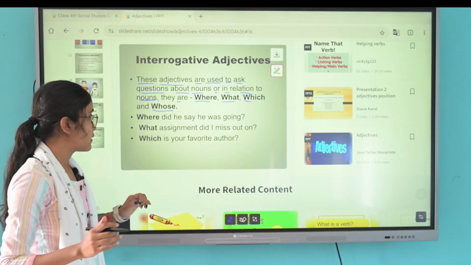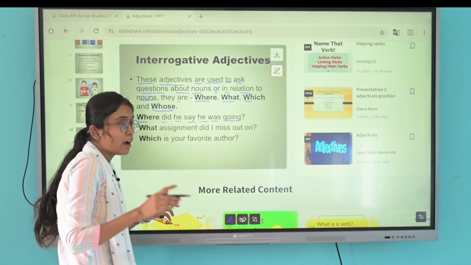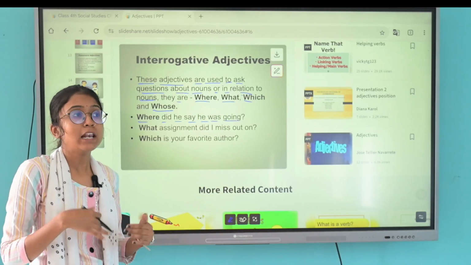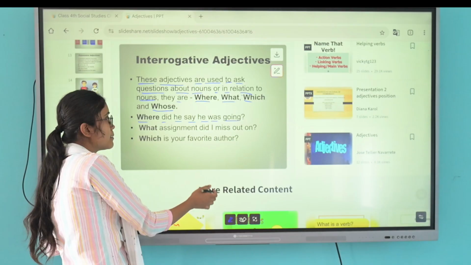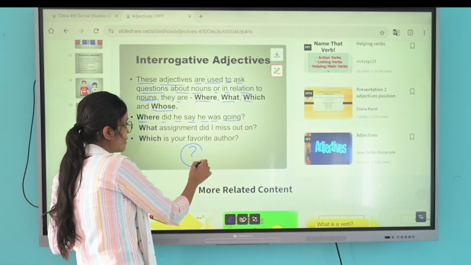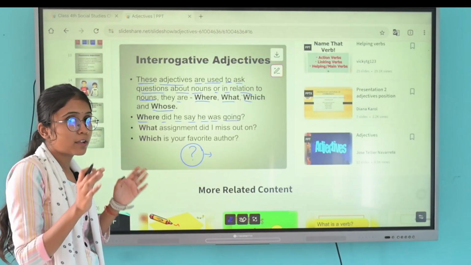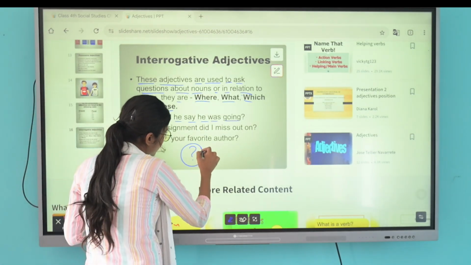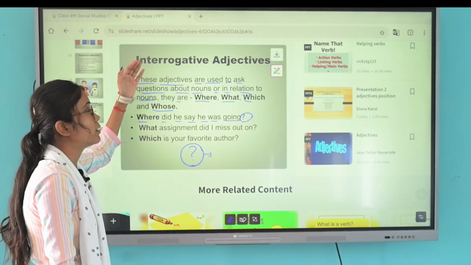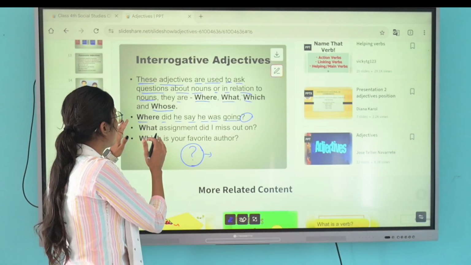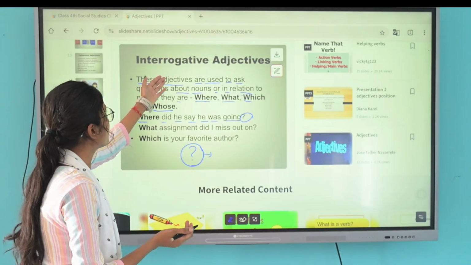So let's see the examples. Where did he say he was going? How will you identify the interrogative adjective? Simply by the mark of interrogation, which we can call the question mark. If the mark of interrogation is placed at the end of the sentence, it is included in interrogative adjectives. What, where, whose are examples of interrogative adjectives.